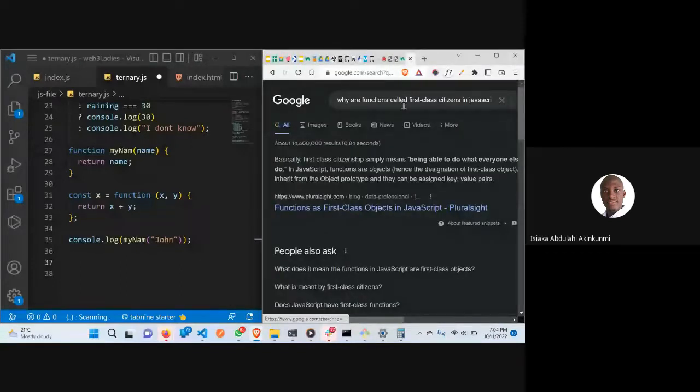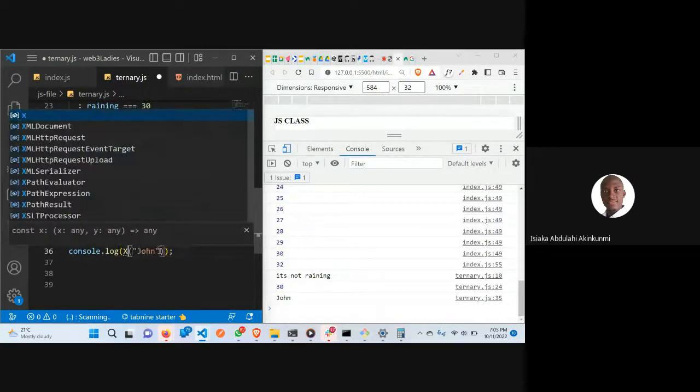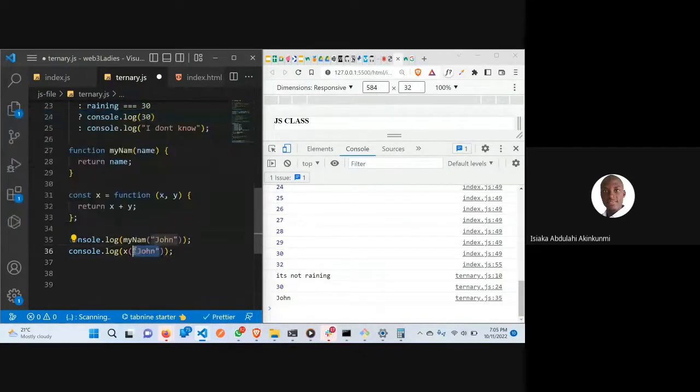So now I've assigned it to a value. Now if I say console.log, let me copy this now. Developers are always lazy, it is true. You just wish to automate everything. Now this is my x here. If I now put 5, 6 here, you can see now it's giving us 11. Because this function I've written here is an anonymous function, it's not a named function. There's no name here, but I've assigned it to a variable. So that is how it works for an anonymous function.